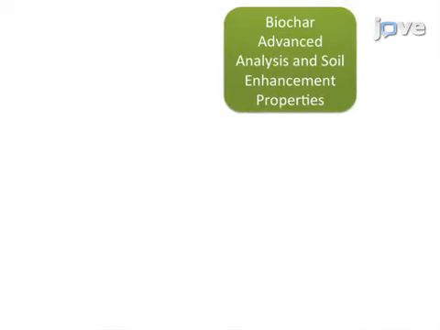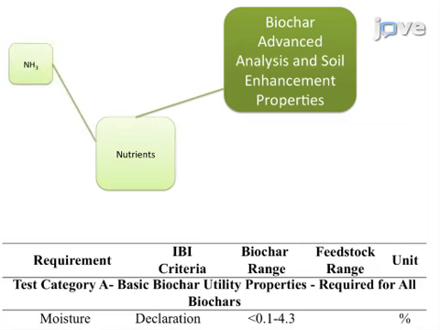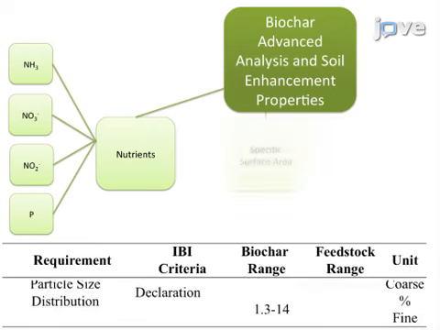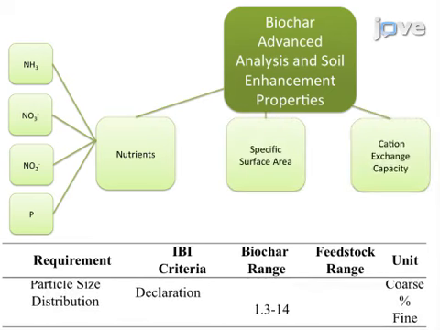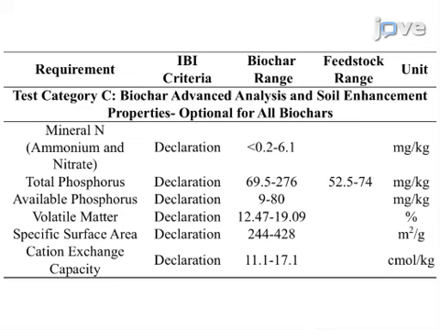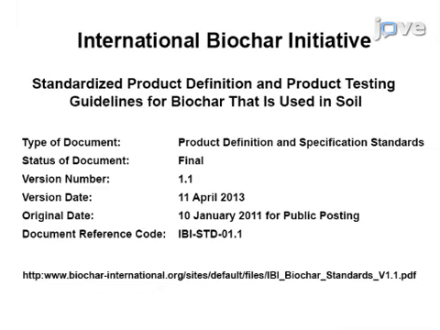In biochar advanced analysis and soil enhancement properties, the biochars are tested for nutrients including ammonia, nitrate, nitrite, and phosphorus, as well as their ability to absorb or immobilize contaminants via evaluation of their specific surface area and cation exchange capacity. The results of these methods detail the physical, chemical, and biological characteristics of biochars and determine their eligibility to be used as soil amendments for the remediation of contaminated sites.